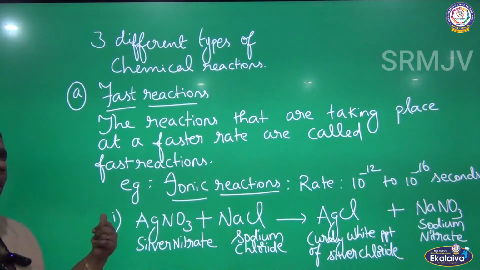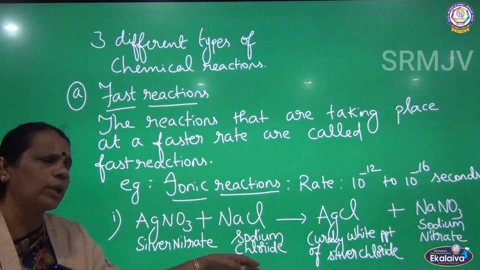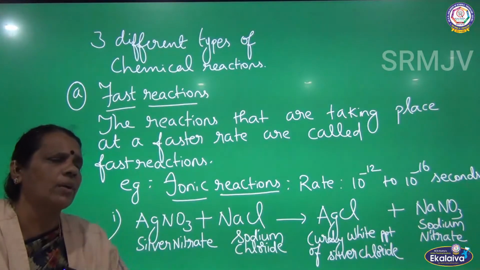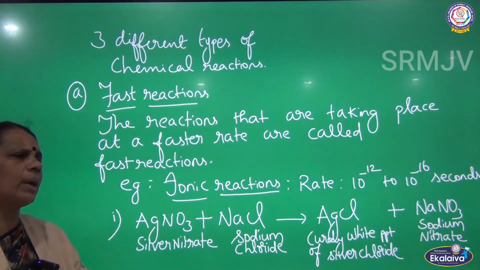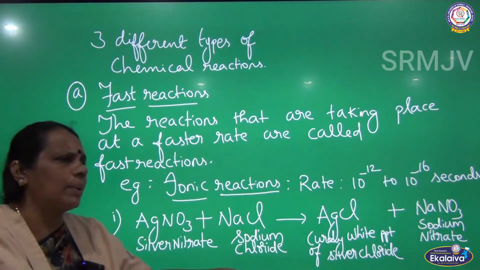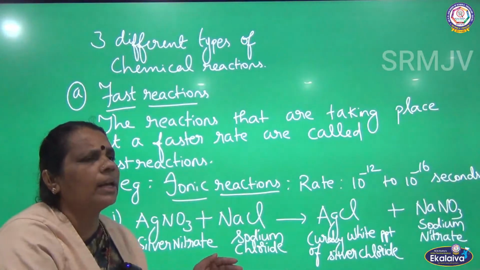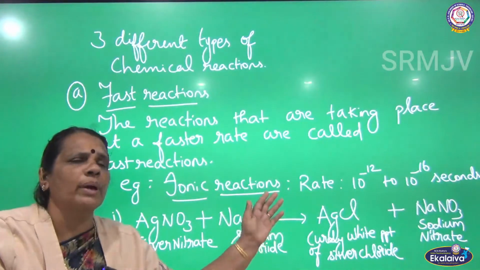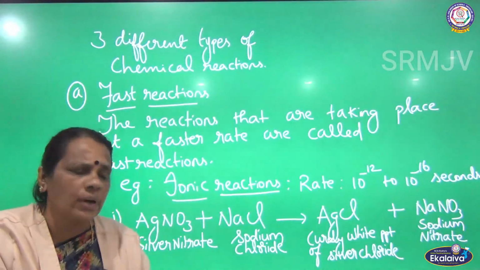When you talk about the ionic reactions, I am giving one example. Silver nitrate, when it is treated with sodium chloride, gives a curdy white precipitate of silver chloride with the liberation of sodium nitrate. So here silver nitrate and sodium chloride both are combined. This is an ionic reaction where the rate varies between 10 power minus 12 to 10 power minus 16 seconds. So this reaction can be quoted for fast reactions.